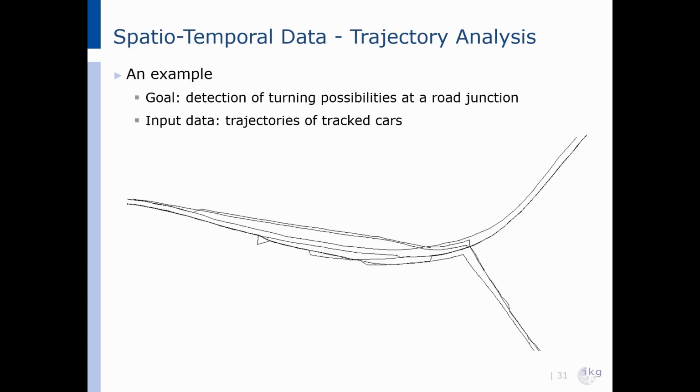Here our goal is to detect the turning possibilities, for example left turn, right turn, or straight ahead and so on. However, this is not trivial because first we have to group similar trajectories together, and second we need to decide which groups represent valid turning options and which of those are just noise or rare outliers.